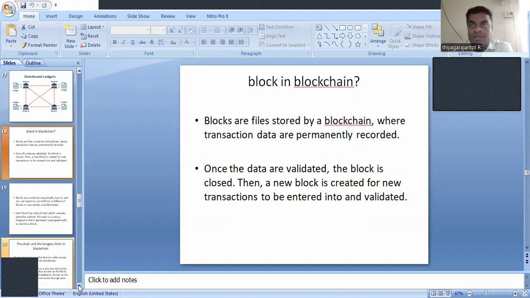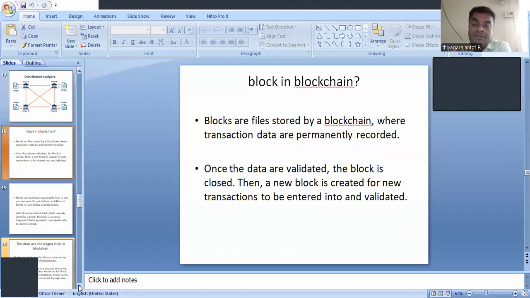So what is a block in a blockchain? Blocks are files stored by a blockchain where transaction data are permanently recorded. Once the data are validated, the block is closed. So the transaction will start, be approved, and be completed and validated. After that, the block will be closed and a new block will be created for a new transaction to be entered into and then validated. The process will be repeated for a number of blocks. Every data, every transaction will be recorded, and it is said to be a record or a block.